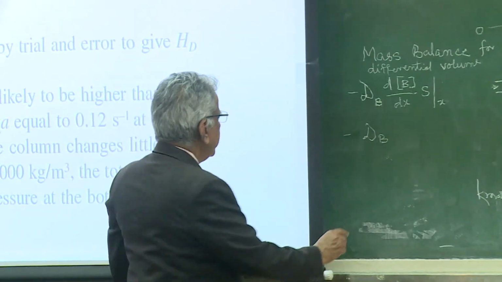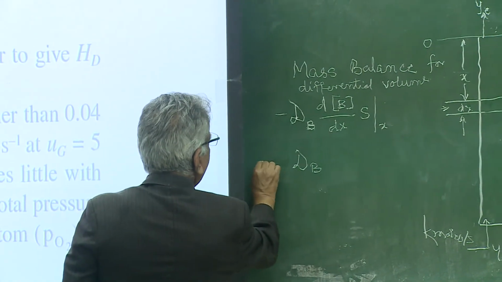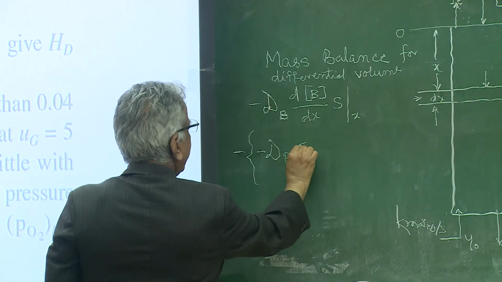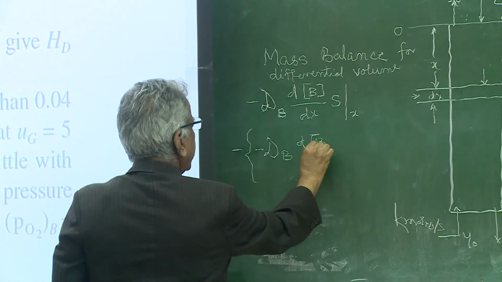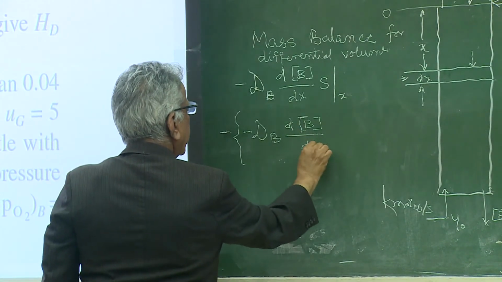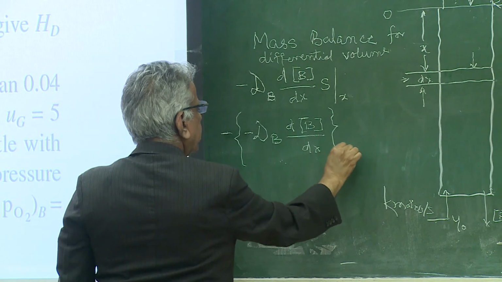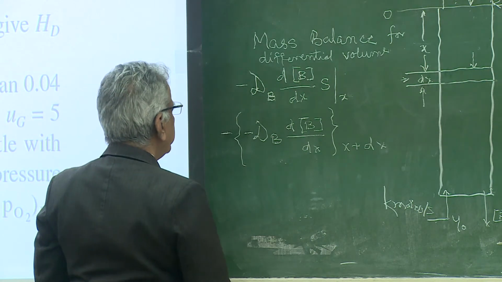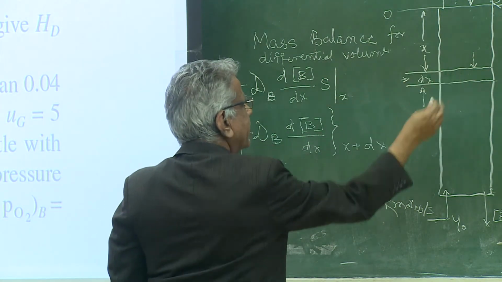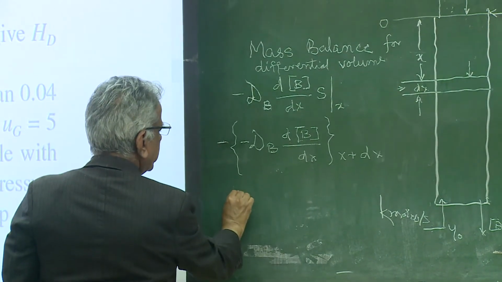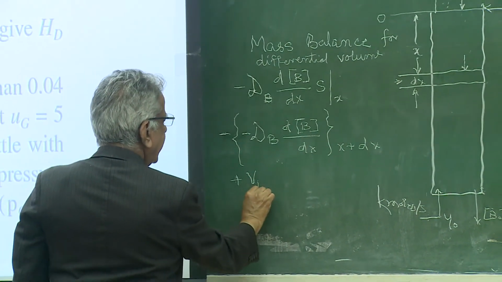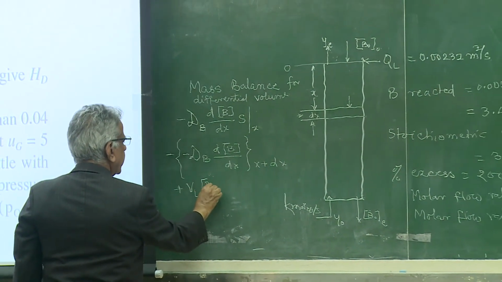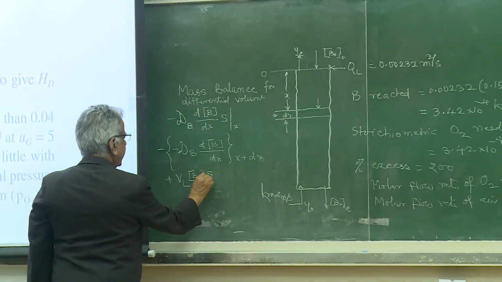So minus, actually plus, no? Minus dB by dx at x plus dx. Now something will happen by convection, that is if VL is superficial velocity, plus VL into B naught into cross sectional area.